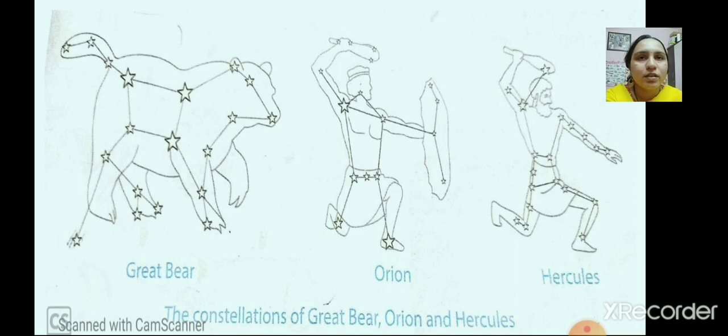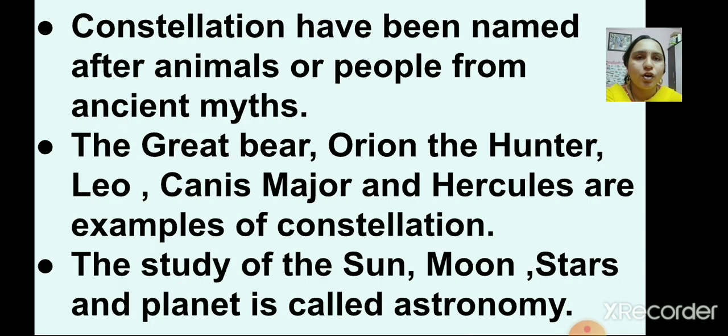So, now how are these constellations given their names? Children, constellations have been named after animals or people from ancient myth, whatever they were believing in olden days.